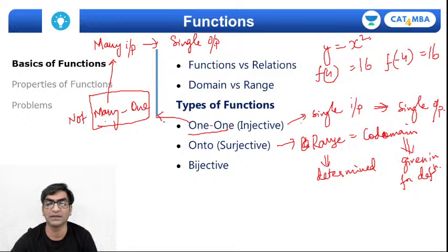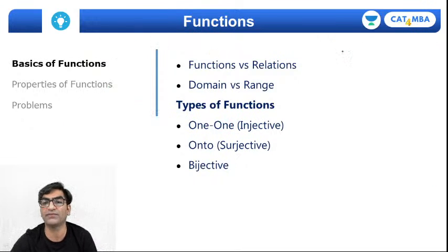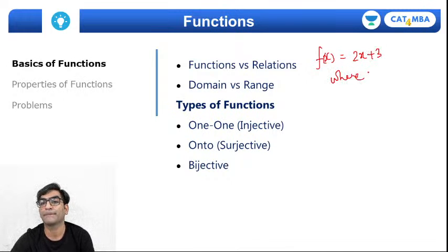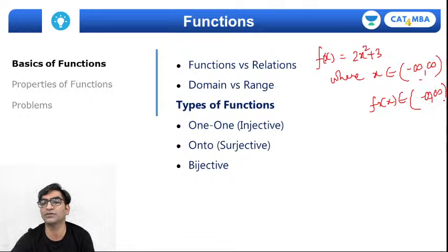So for example, I could define a function as f of x is equal to 2x plus 3, where x lies from minus infinity to infinity, or let's say this is 2x square plus 3, and f of x lies also from minus infinity to infinity, right?